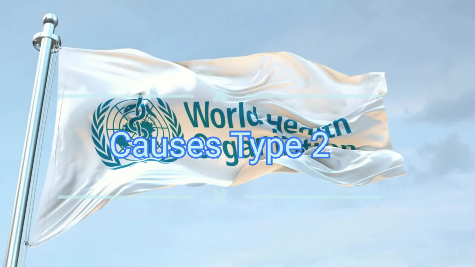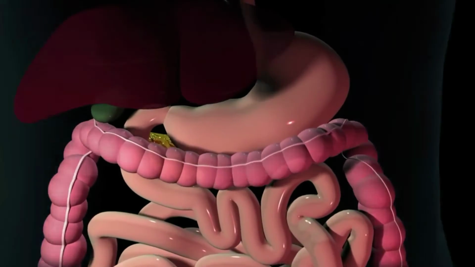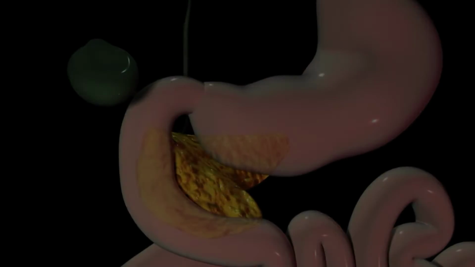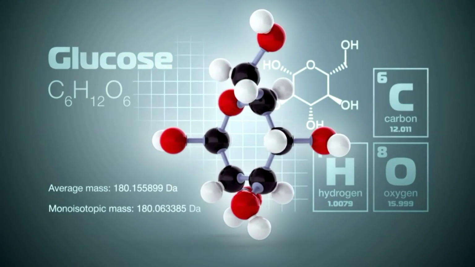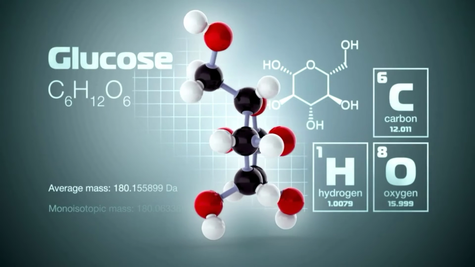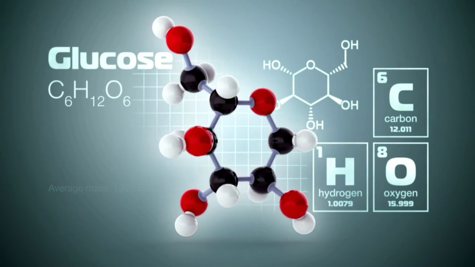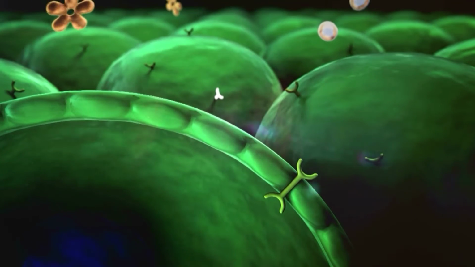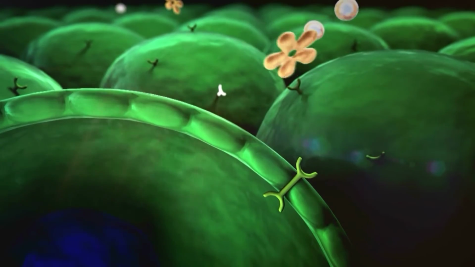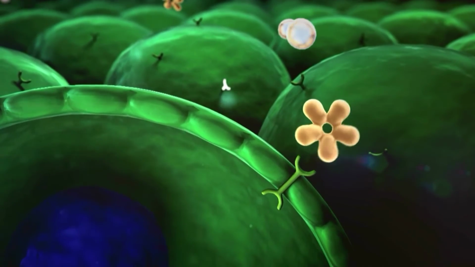Causes of type 2 diabetes and prediabetes. Your body's cells don't allow insulin to work properly to let glucose into its cells. Your body's cells become resistant to insulin. Your pancreas cannot make enough insulin to overcome this resistance. Too much glucose remaining in your bloodstream.